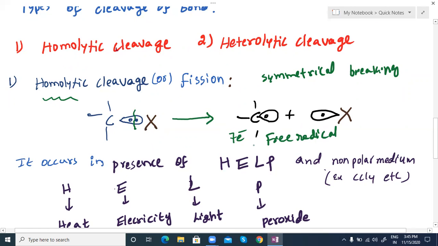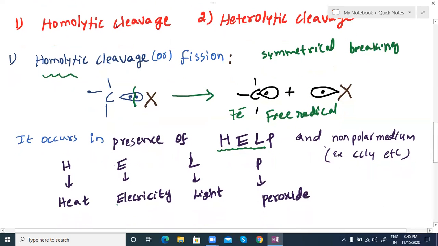You may consider these paramagnetic in nature also, but highly reactive species. Homolytic cleavage occurs in presence of HELP. H means heat, E means electricity, L means light, P means peroxide. And a non-polar medium is also required. Non-polar means mu equal to 0, dipole moment is 0; those solvents we call non-polar.